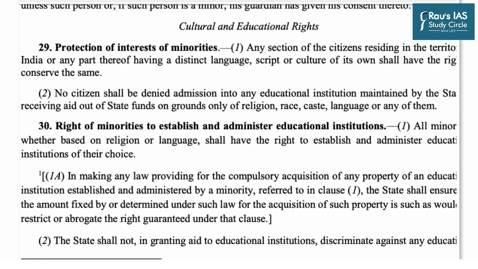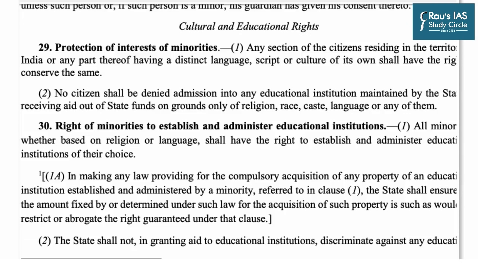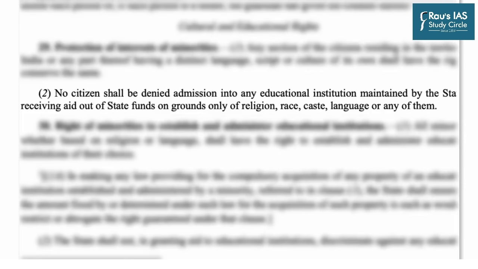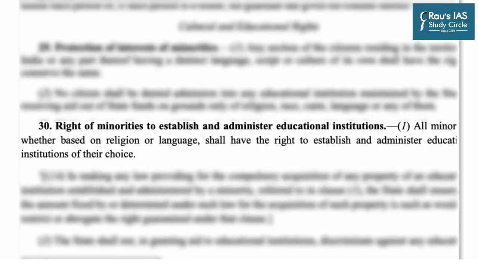Then the cultural and educational rights of Articles 29 and 30 are very important. Because under clause 2 of Article 29, no citizen shall be denied admission into any educational institution maintained by the state or receiving aid out of state funds on the grounds only of religion, race, caste, language, or any of them. So these provisions have been included to ensure that no children belonging to a particular group of our society is deprived of education. Similarly, Article 30 gives the right to all minorities, whether based on religion or language, to establish and administer educational institutions of their choice.